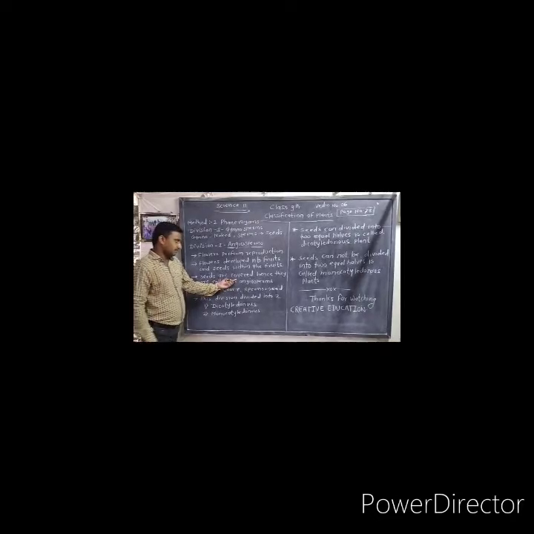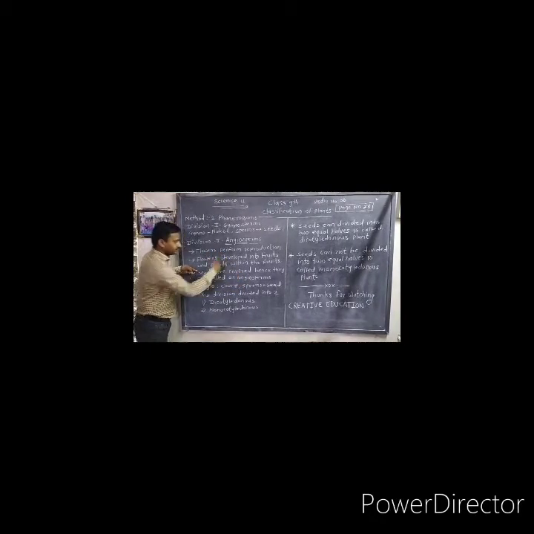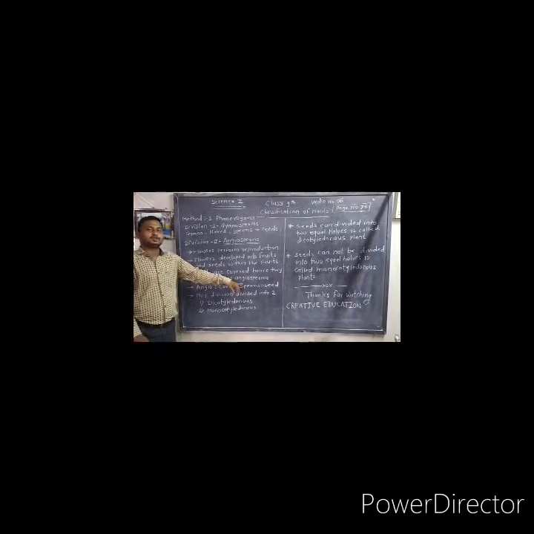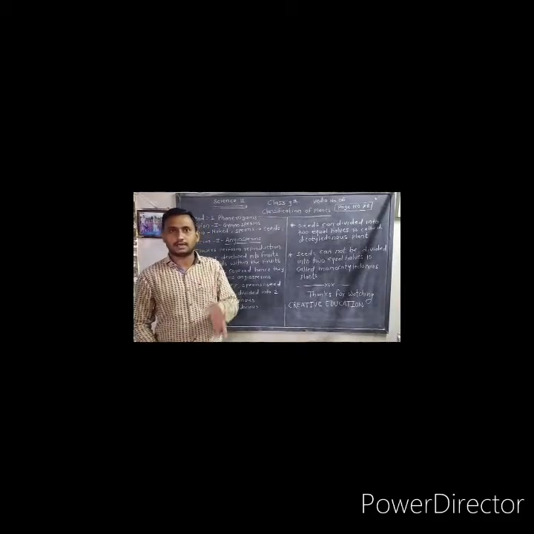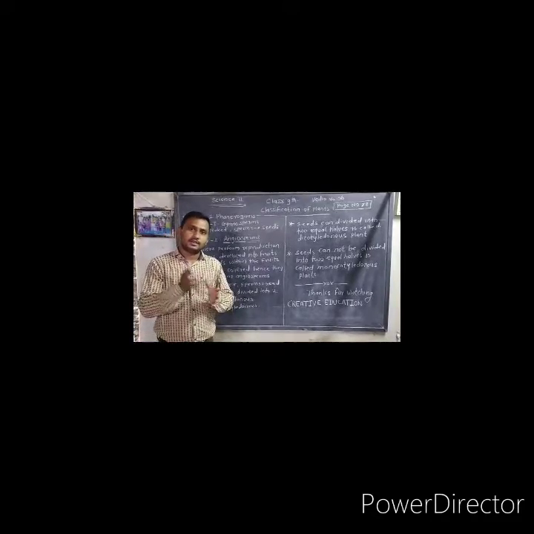Seeds are covered, hence they are called angiosperms. So this is the definition of the angiosperm: in angiosperms, seeds are covered in the fruit.